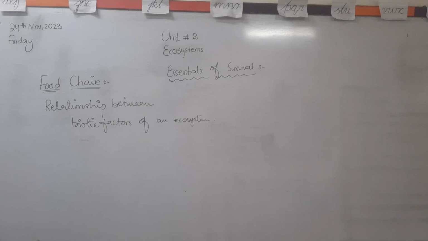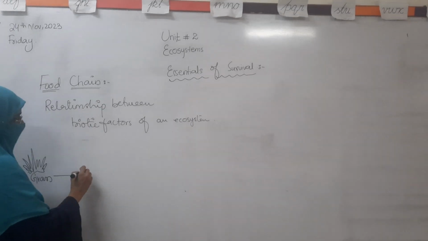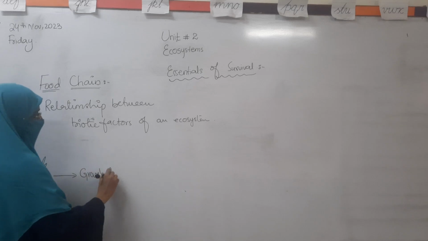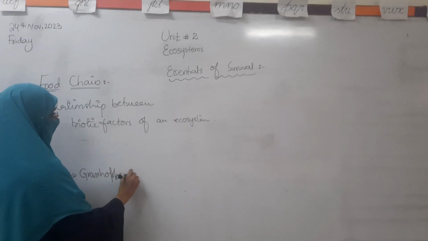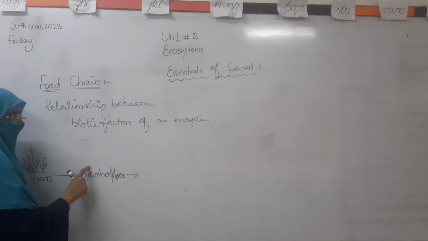Or we can also discuss a simple food chain, for example, grass. Grass is eaten by the grasshopper. It means that the energy of the grass is transferred to the grasshopper.